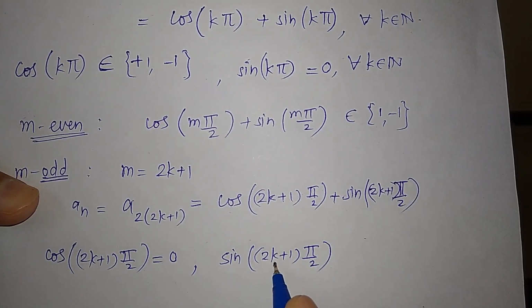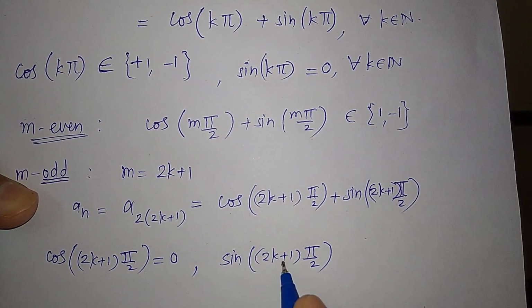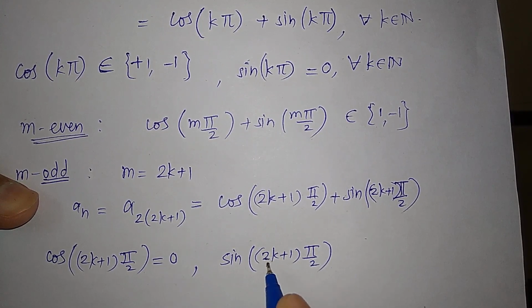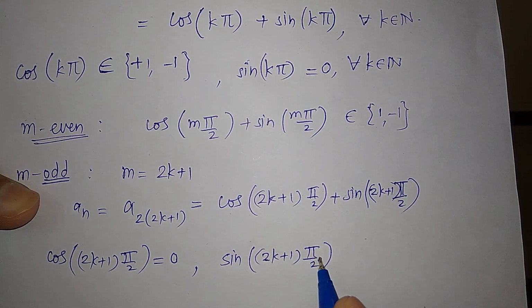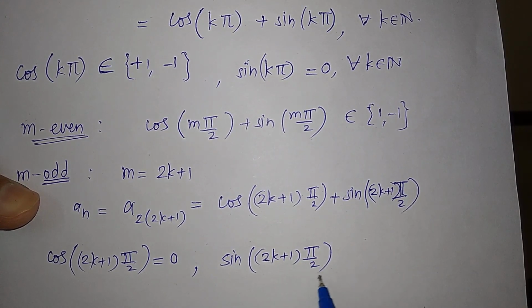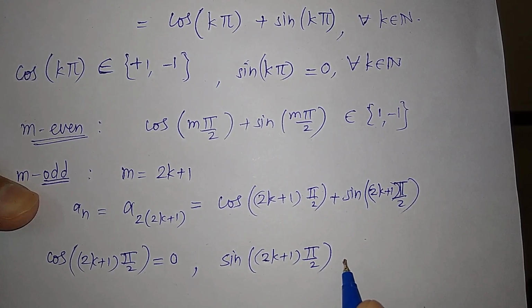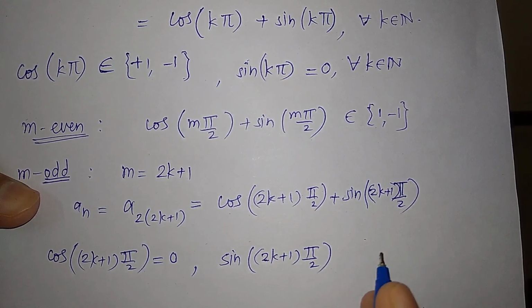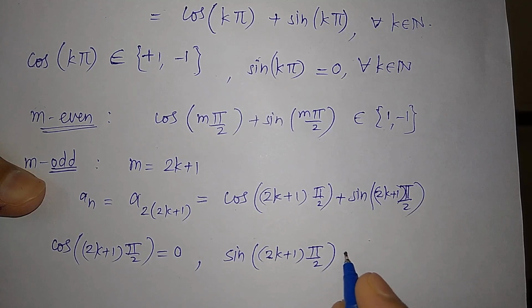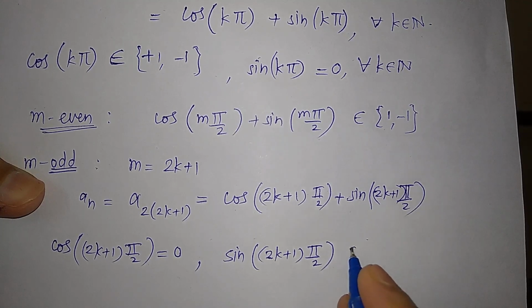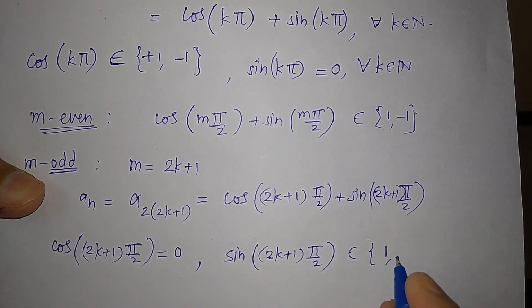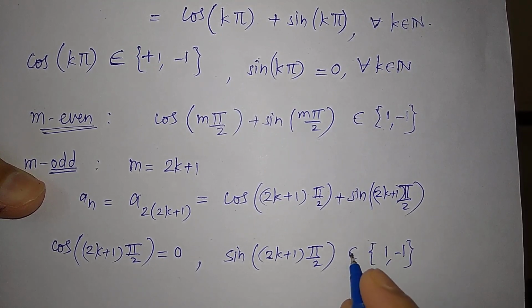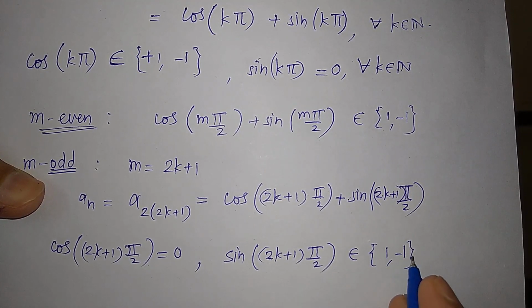So when you put k equal to 0, if you start from k equal to 0, then it is pi by 2, then 3 pi by 2, then 5 pi by 2, and so on. And at these values, this is just plus or minus 1. So all these values are just plus or minus 1.